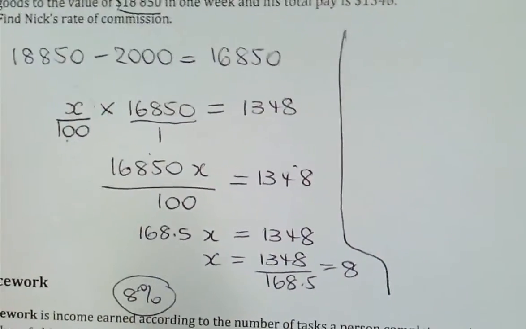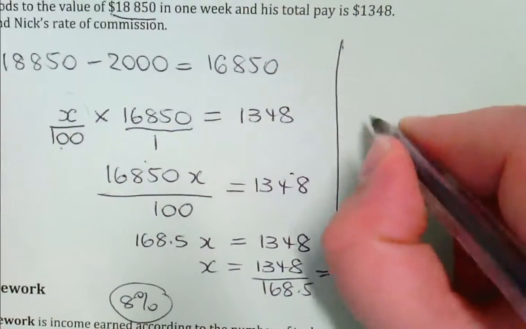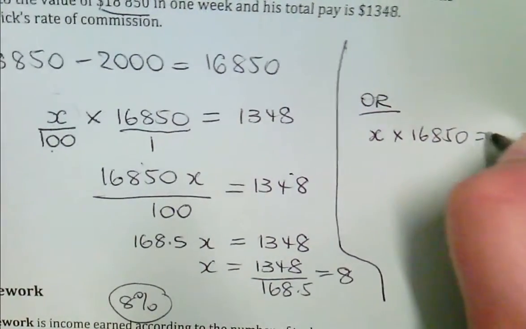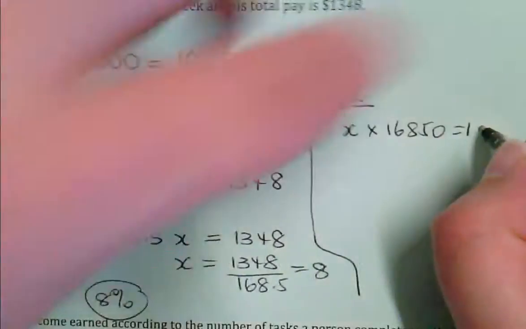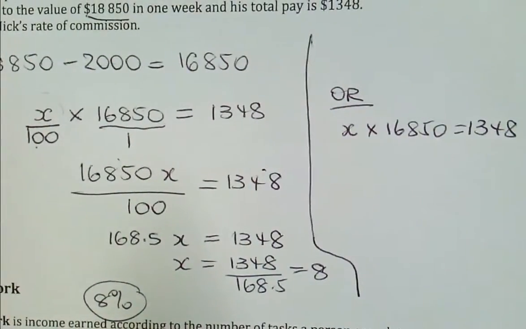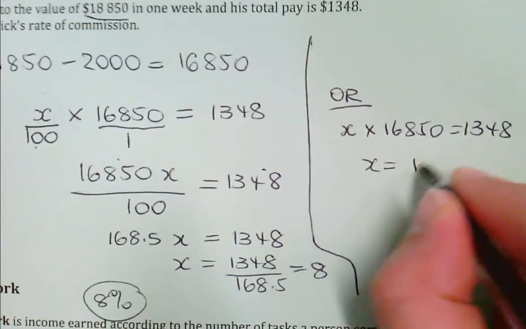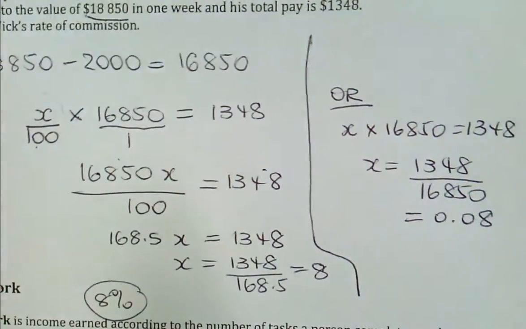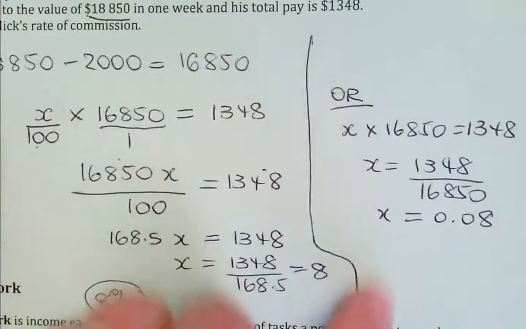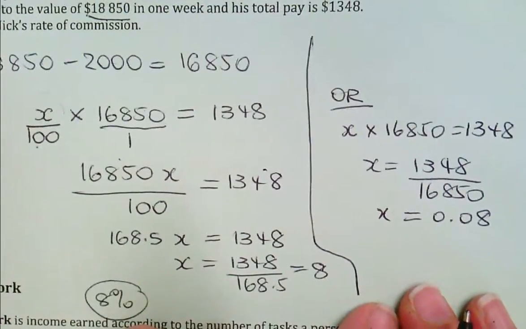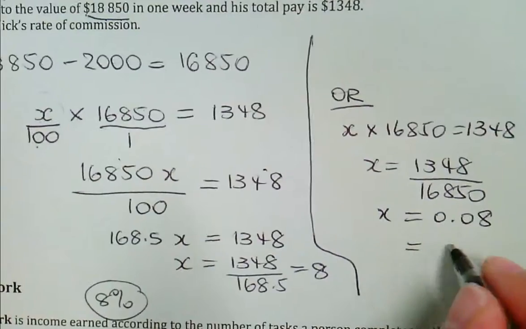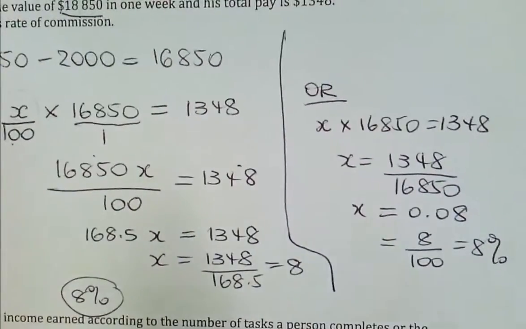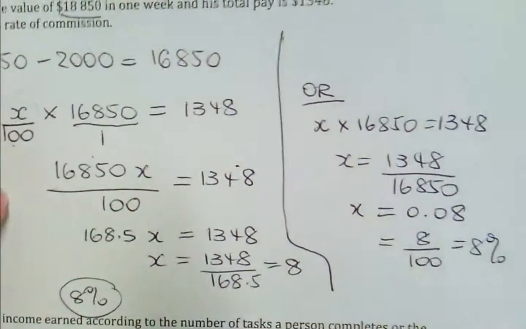Now, if that 100 business is annoying, the other way you can do it is you can just go something times 16,850 is 1348. But if you're going to do it this way, you've got to be very careful. X is 1348 divided by 16,850, and you would get 0.08. Now, you've got to recognise if you do it this way, that is 0.08, but is 8 over 100, which happens to be 8%. Okay? So just be careful.